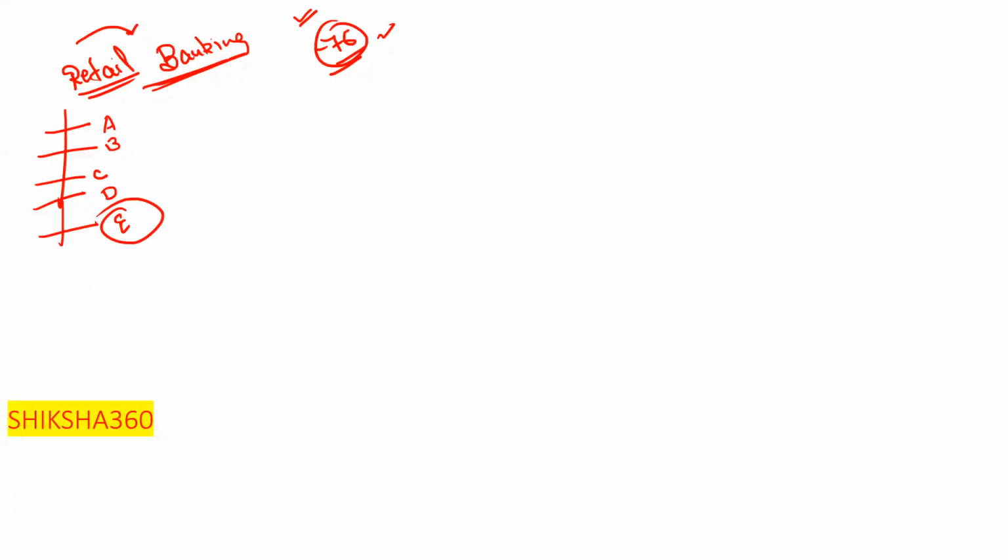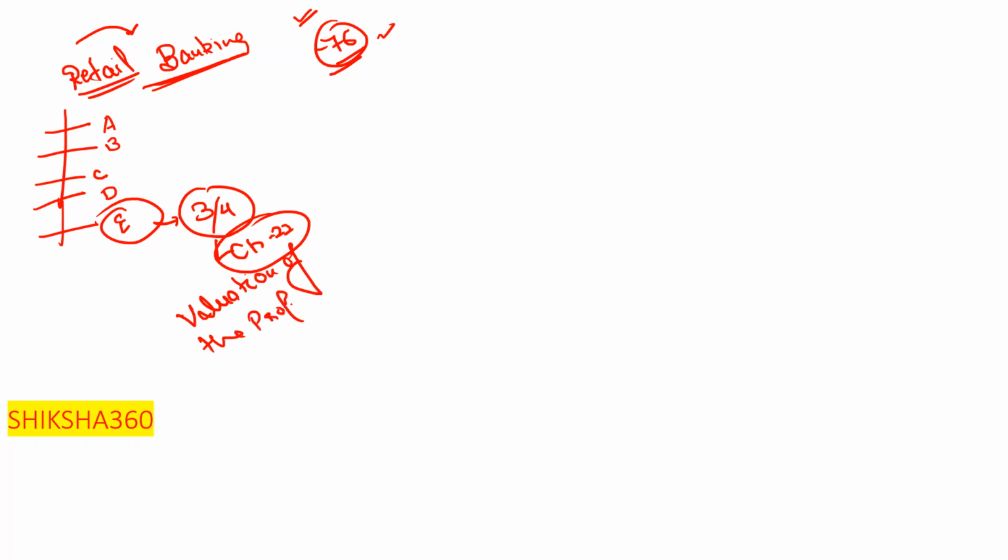Basically E shows that it is additional reading material, clear, and you will find questions from that. Like last year 3 to 4 questions they asked from the E module, that is chapter number 22, valuation of the property, clear. You will definitely get 2 to 3 questions; last time they asked straightforward questions from that. Next one is chapter number 21, mortgage, very important, 2 to 3 questions you will also get from that, clear.